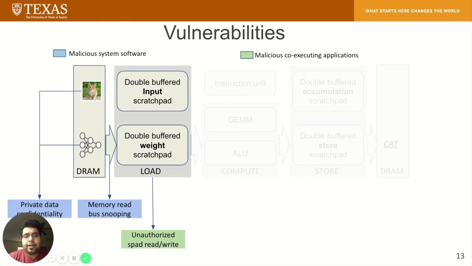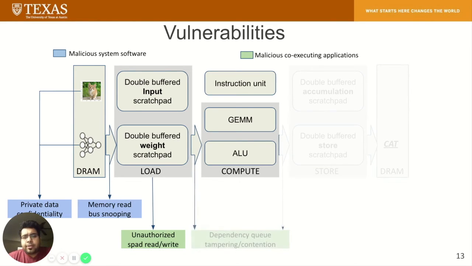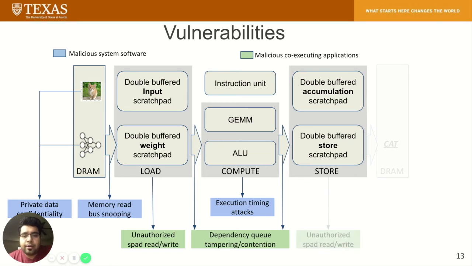Inside the accelerator, access control violation and buffer overflows introduce unauthorized scratchpad reads and writes. Further, execution timing attacks reveal model sparsity. Dependency queue tampering provides attackers with widgets to misclassify the secret data. Similar attacks are possible on the output data.